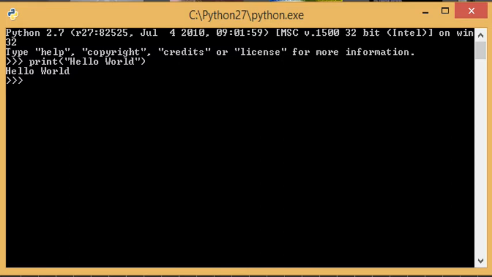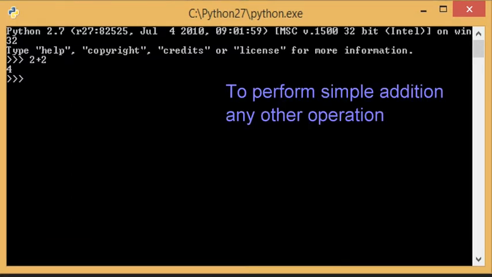Similarly, if you want to perform some operation like addition or subtraction, you just need to perform that operation and press enter, and you will get the desired result. Like now we are adding 2 plus 2. So what result are we getting? The answer is 4. We have just added the numbers and we are getting the answer.